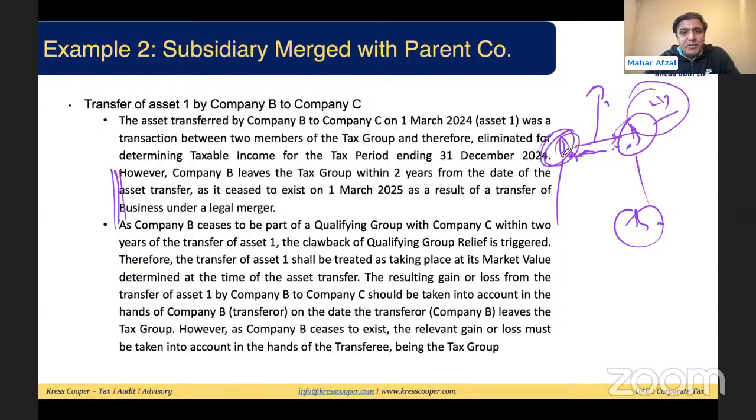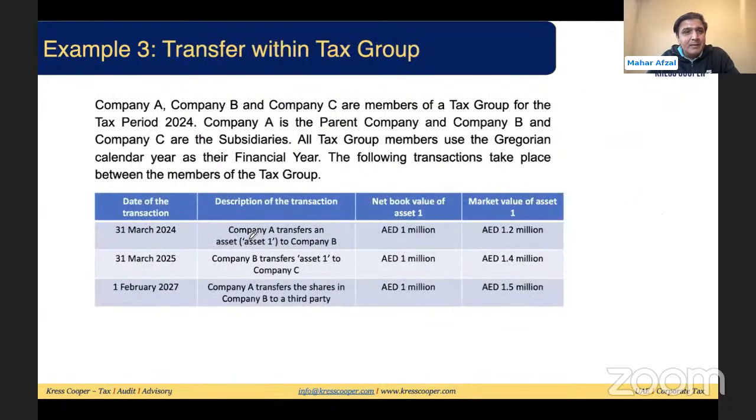So as B ceases to be part of the qualifying group with C within 2 years, they are not part of the group within the 2 years. So basically they have not fulfilled the 2 years condition. The clawback clause will be applicable, and the transferor will be liable to calculate the gain and pay the tax as well. If the transferor does not exist in case of this transfer, then the transferee will be liable to pay tax on this gain. This is very classical example basically.